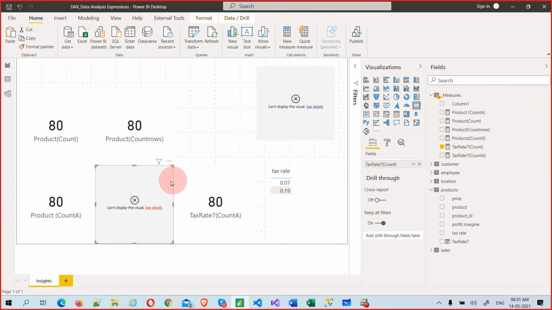Okay. So that's the reason we use COUNTA. If you want to do some expression on top of COUNTA, then you have to use COUNTAX. What is the expression? Something like, any other column values should be like this, then it will do it. Okay, that X is specific to that table only.